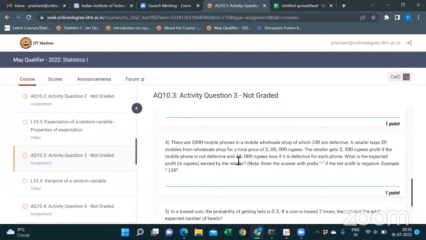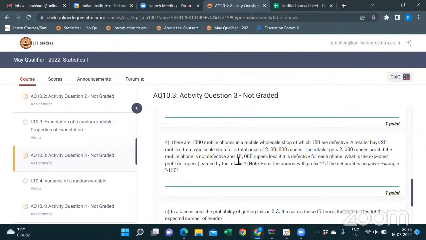The retailer gets 2,500 rupees profit if the mobile phone is not defective, and 1,000 rupees loss if it's defective, for each phone. What is the expected profit earned by the retailer? If it's negative, then enter the negative value.